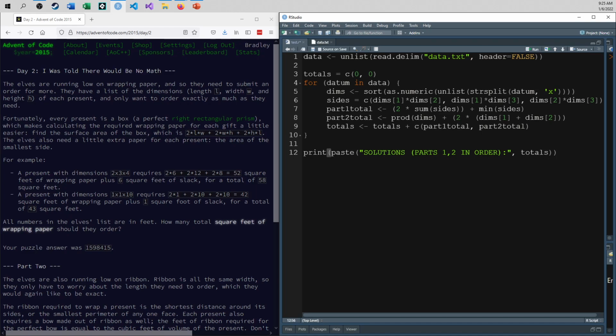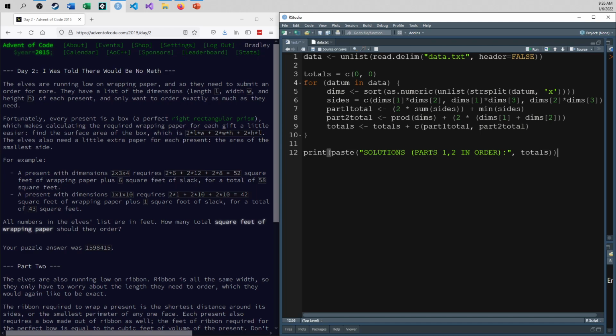What is that? Distributive, commutative, additive laws, all those kind of laws from the old mathematics. Take the 2 out, and so I could take basically those elements and sum them up. I wouldn't want to put the 2 in here anyway because I need to find the minimum side for the slack part of this thing.